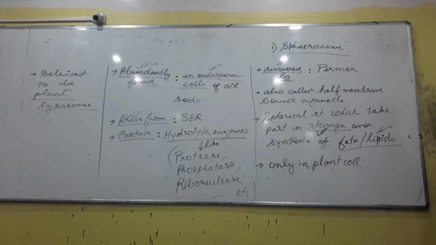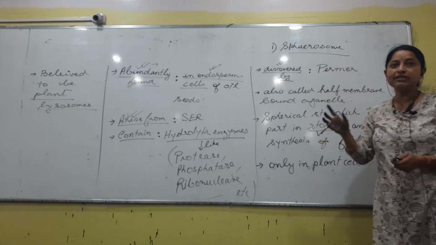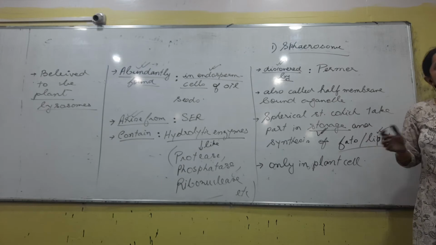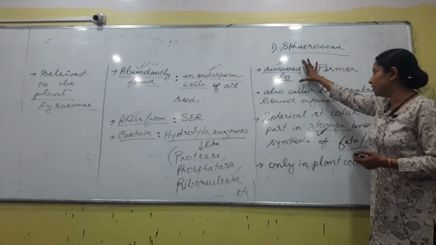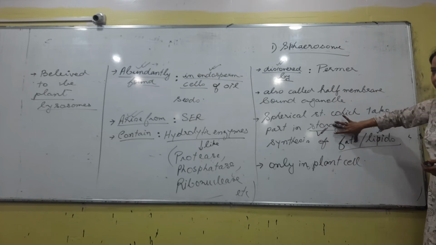So, it is also called a lysosome, because we have read about lysosomes, and inside the lysosome there are enzymes, which are acid hydrolases, right. Since they also contain hydrolytic enzymes, they are referred to as plant lysosomes. Out of the 3 microbodies, many questions have been asked mainly about spherosome itself, so this is a very important point. Next, storage of lipids, just these 2 words.